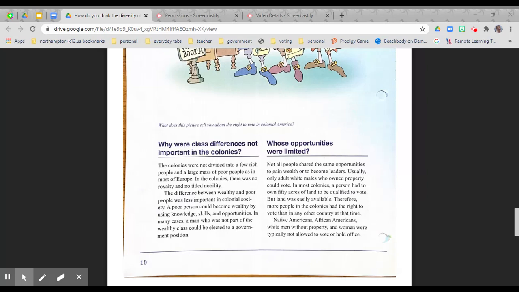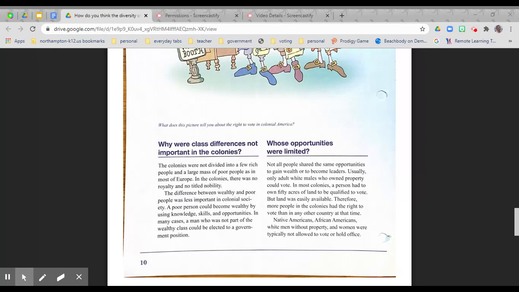Whose opportunities were limited? Not all people shared the same opportunities to gain wealth or become leaders. Usually, only adult white males who owned property could vote. In most colonies, a person had to own 50 acres of land to be qualified to vote, but land was easily available.